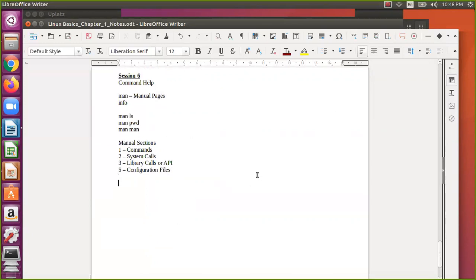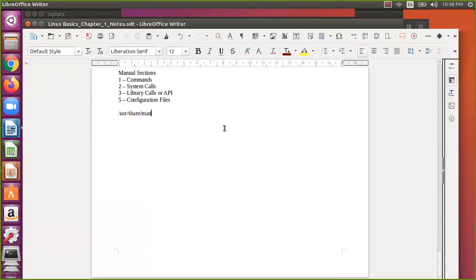This may change from Linux system to Linux system, but these are the important sections. How do you know that? The sections information is available in /usr/share/man. Underneath it, if it is section 1 you will have man1, if it is section 2 you have man2, section 3 you have man3, like that. I hope you remember what a system call and a library function are. printf is a library function, and a system call is where you directly use kernel services, like the write system call. As a programmer you will know that, but don't worry if you are not aware of it. Just remember system calls mean kernel services.